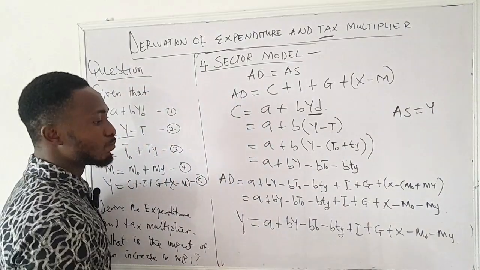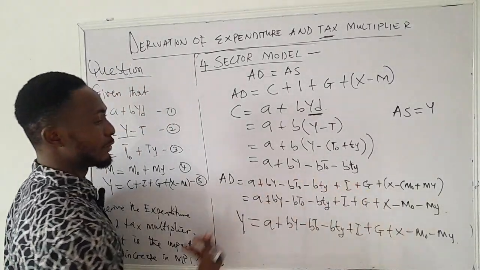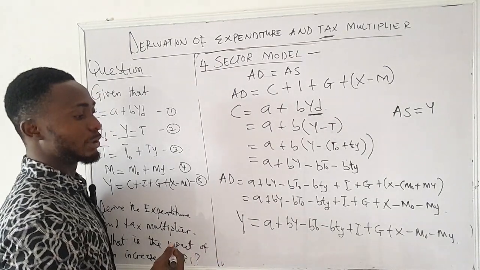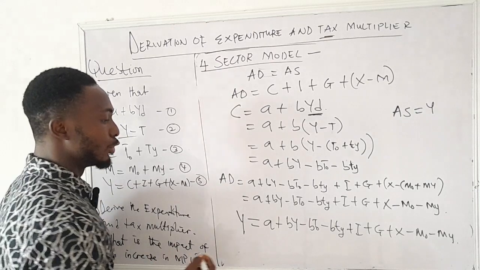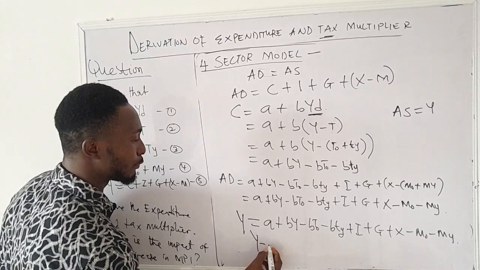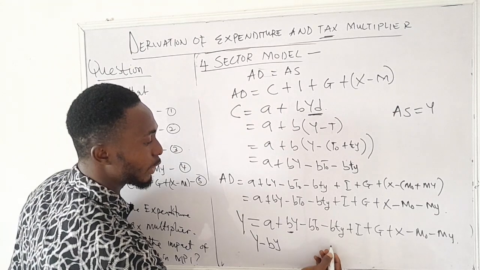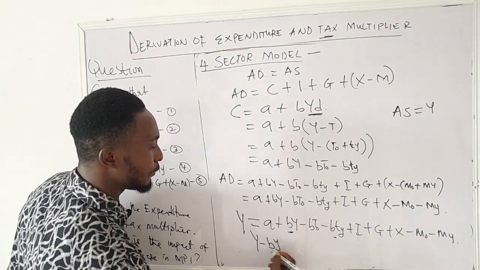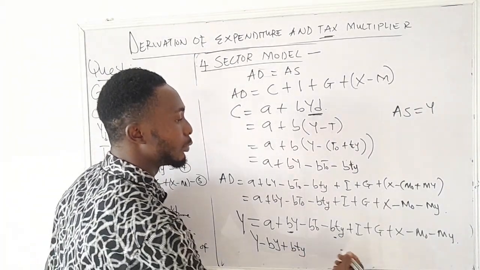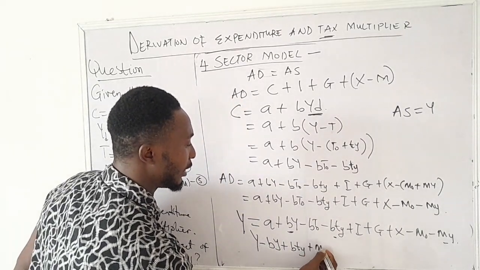So we can transfer every variable that has y from the right hand side to the left hand side, or we can collect like terms or make y the subject, because we are looking for the equilibrium national income. In doing that, we now have y minus by, that's this. Now which one has y again? Here. So we bring it here, and it becomes plus bty, and the one that has y again is here, and if we bring that here, we also have plus my.